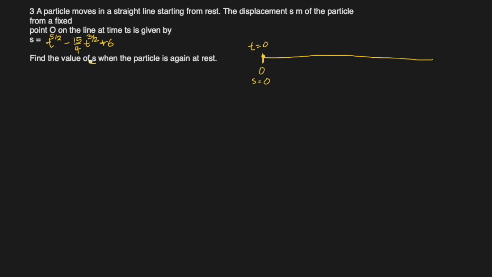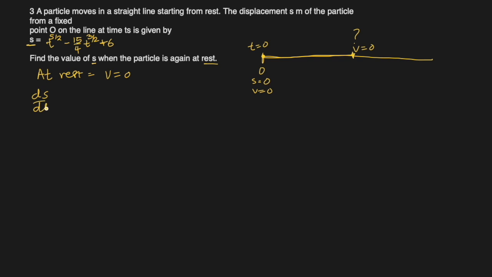Find the value of s, which is this, when the particle is again at rest. So it is starting from rest, that means v equal to 0. Now they are saying somewhere here in the line it is again v equal to 0. They are asking us what is the value of s, what is the displacement till that second point. We could have easily done that by putting the value of t, but the problem is we don't know t. So to know t, we have to find at what times it is at rest, and at rest means the velocity is 0. So we will convert this s equation into a v equation by differentiating it.